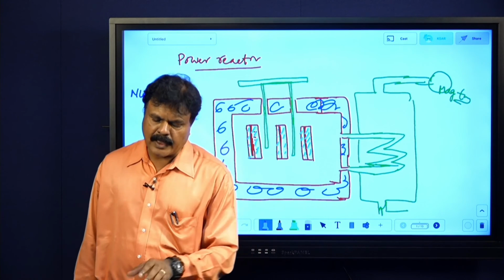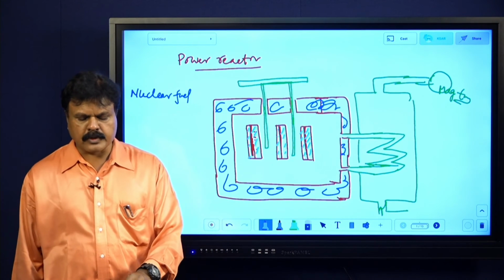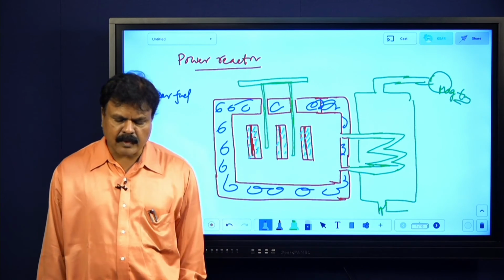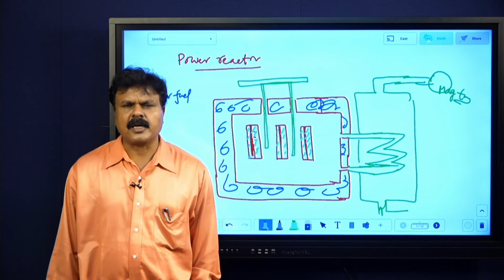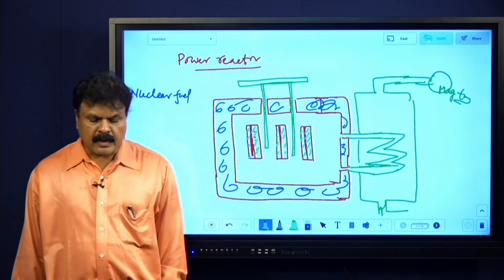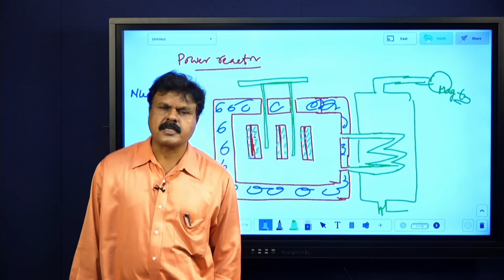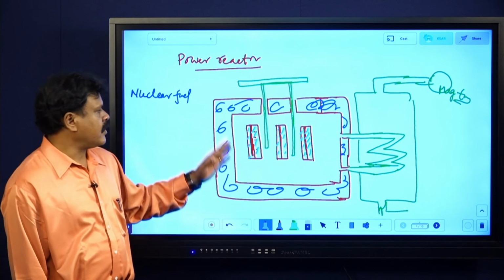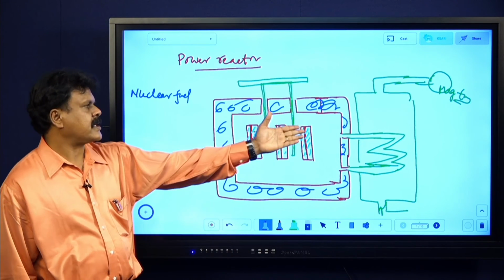And again we use a coolant to remove the heat produced, which should have very high thermal conductivity and high specific heat. You can use ordinary water, you can use heavy water, and even liquid sodium and such things. And again the protecting wall and some exchange steam.